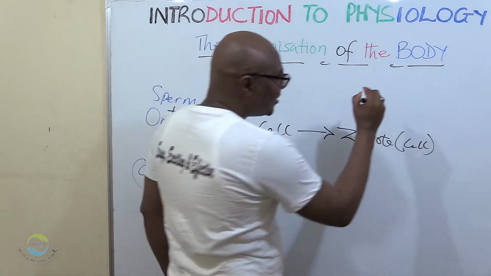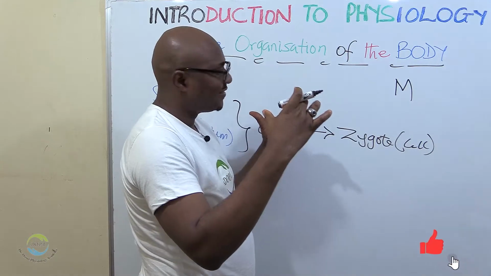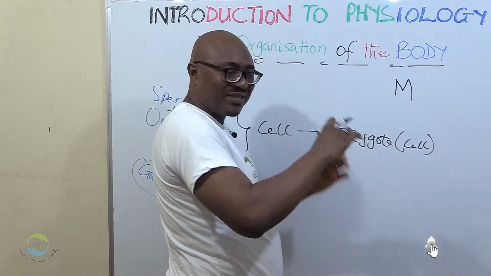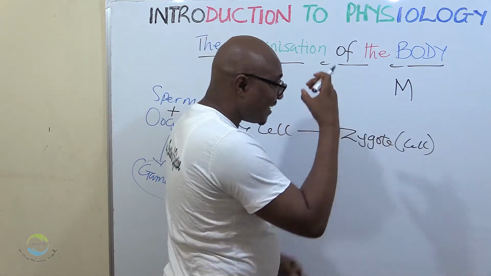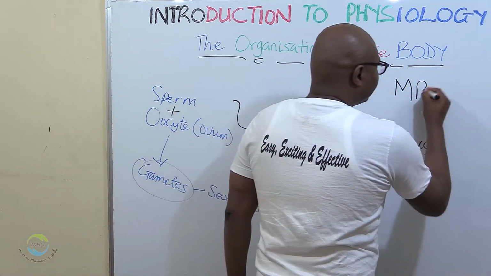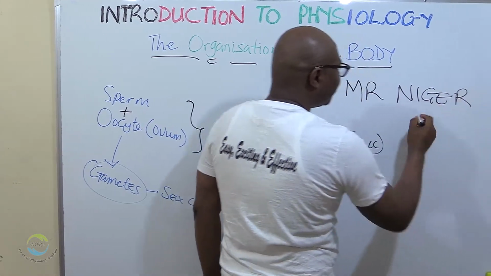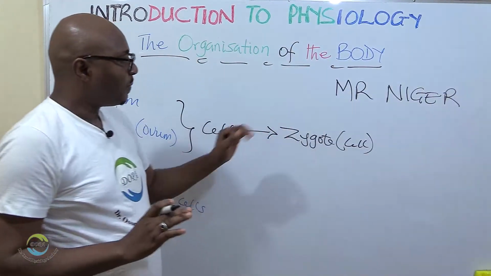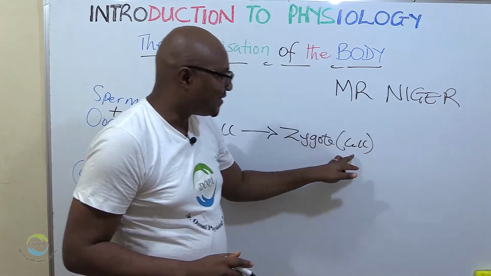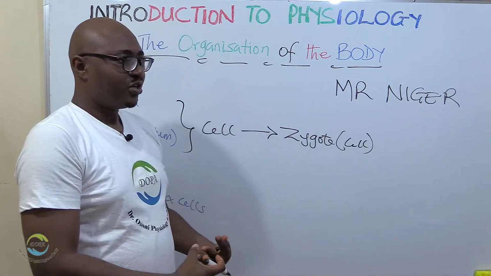Let's remind ourselves of the purposes of life. Those purposes are related to the characteristics that have to be present for you to say this thing is living: movement, respiration, nutrition, irritability, growth, excretion, reproduction. These things are performed by the cell. The cell has the capacity to perform all these functions. But a cell is invisible.